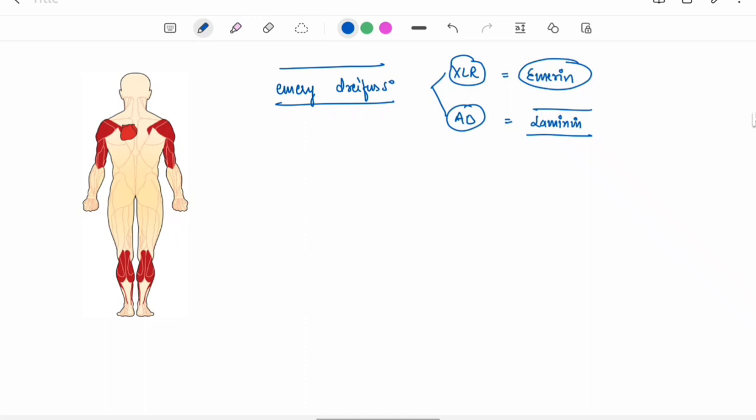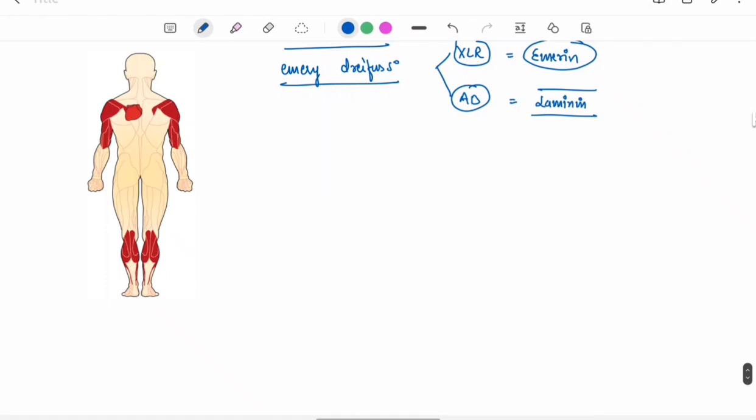So this is the diagram which will explain the clinical feature of Emery-Dreifuss muscle dystrophy. There is involvement of shoulder girdle, that is humeral weakness, associated with peroneal muscle weakness.